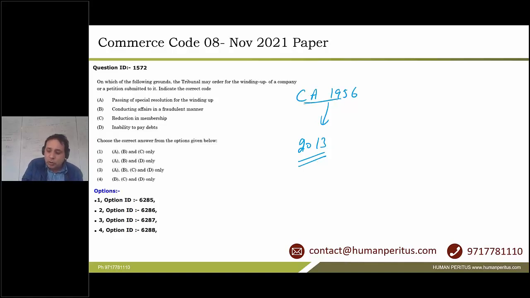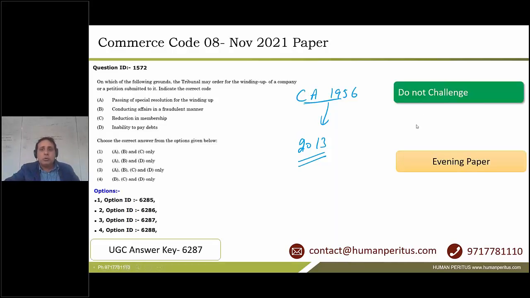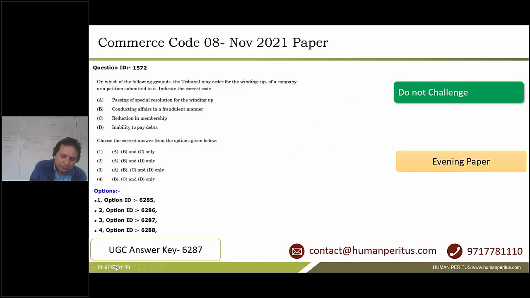First thing is that most of these provisions are still relevant, but even if they are not, NTA will not correct this question, and therefore you do not have to challenge it. And I'll give you another example, guys, that will convince you. There is the IT Act 2000.